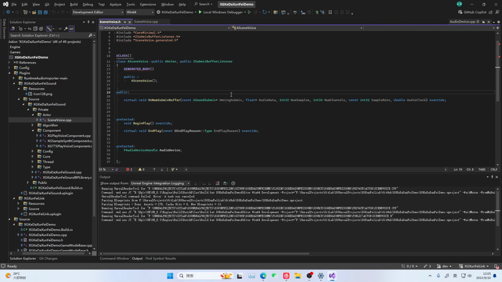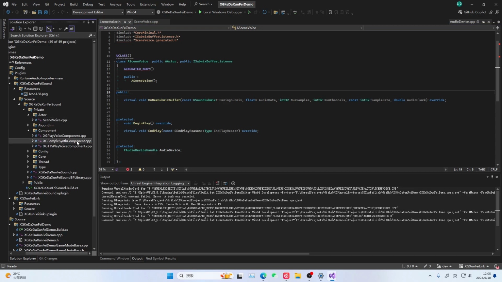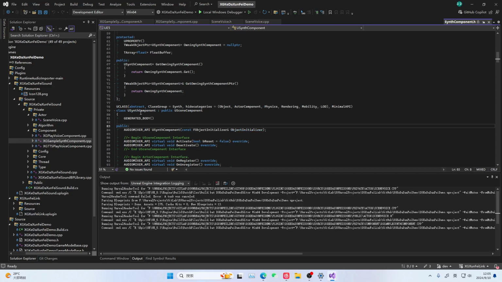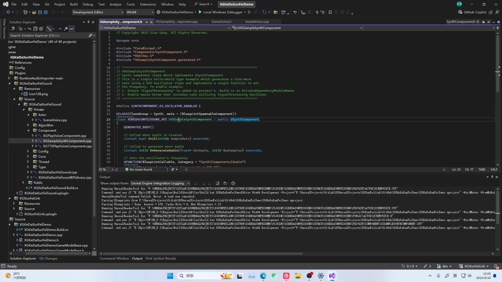Then after we register into it, then this interface, you see this float, loud samples, loud channel. You can get this information about the audio in the scene. Of course, when we end play, we also need to unregister it. So this method is a supplement that is to capture sounds in the scene. Sometimes you may have this need.